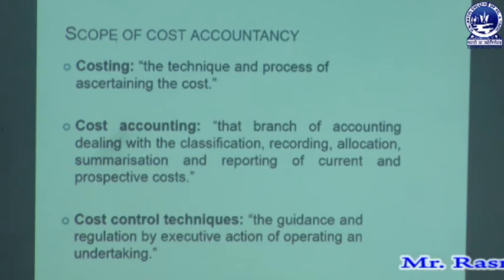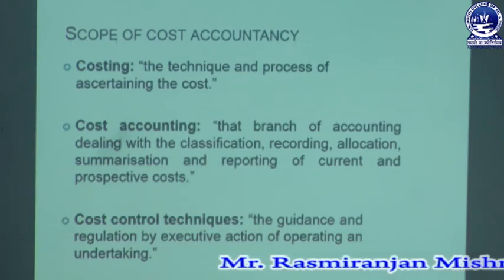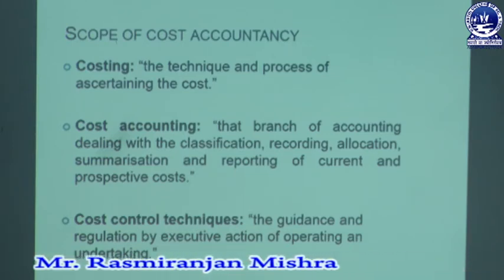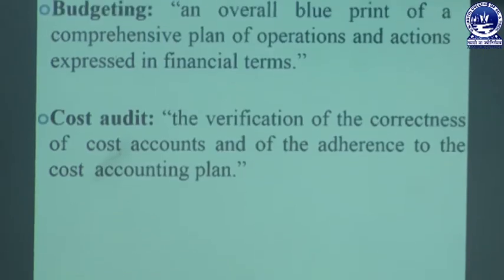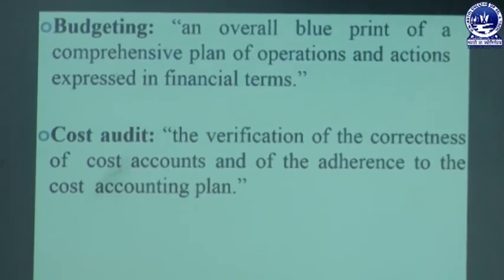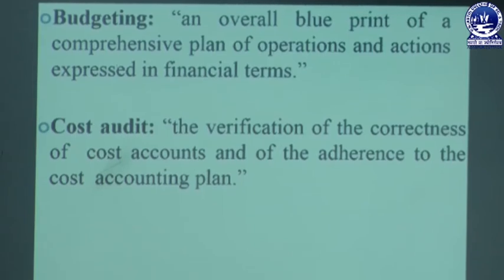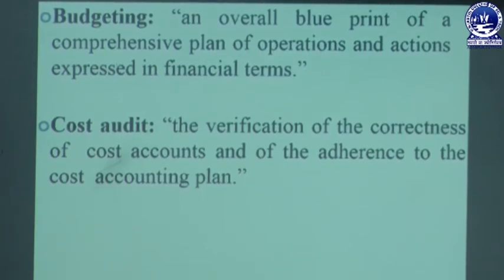Then cost control, that means the guidance and regulation by different executives for operating and undertaking. Then the next one is budgeting. Budgeting is an overall blueprint of a comprehensive plan of operation and action that is expressed in financial terms. And the last one is cost audit. That means the verification of the correctness of cost accounts and the adherence to the cost accounting plans.